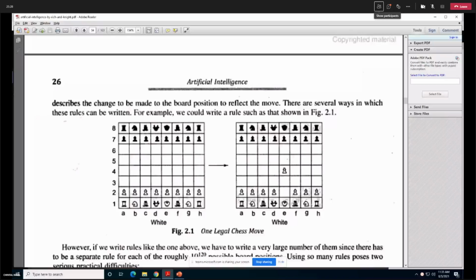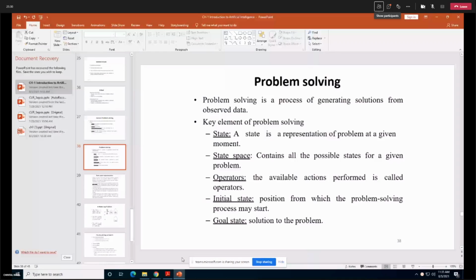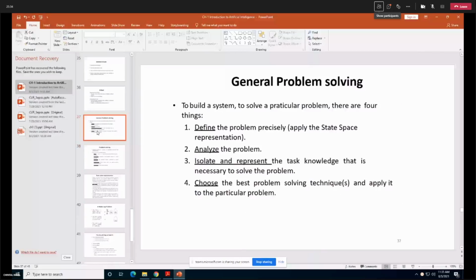So our aim over here is to build a system that can play chess. We have to build a program in the machine that can play chess on its own. To build an artificial intelligence system, these are the 4 steps that you need to follow. This is very similar to software engineering, where to build software we take certain steps. So for building an AI system, you need to take these steps.